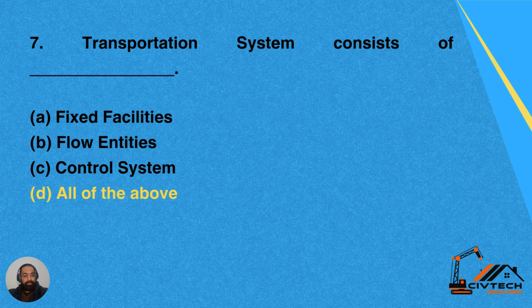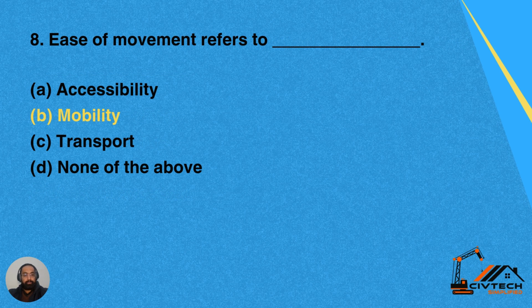There must be fixed facilities, maybe bus stations or fuel stations or sheds. Then they have flow entities, the corridors, and then they have control devices or control systems for the transportation system to make them operational, for the movement management and maneuvering. So these control devices are installed. Option D is the correct answer for this question. All these are correct.